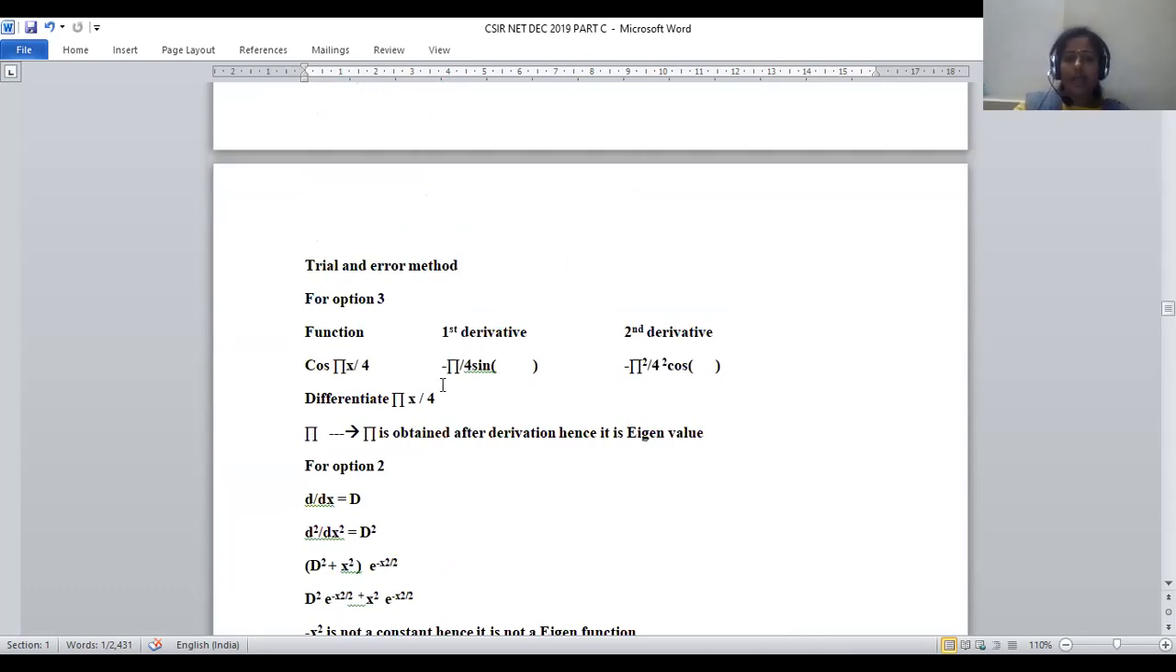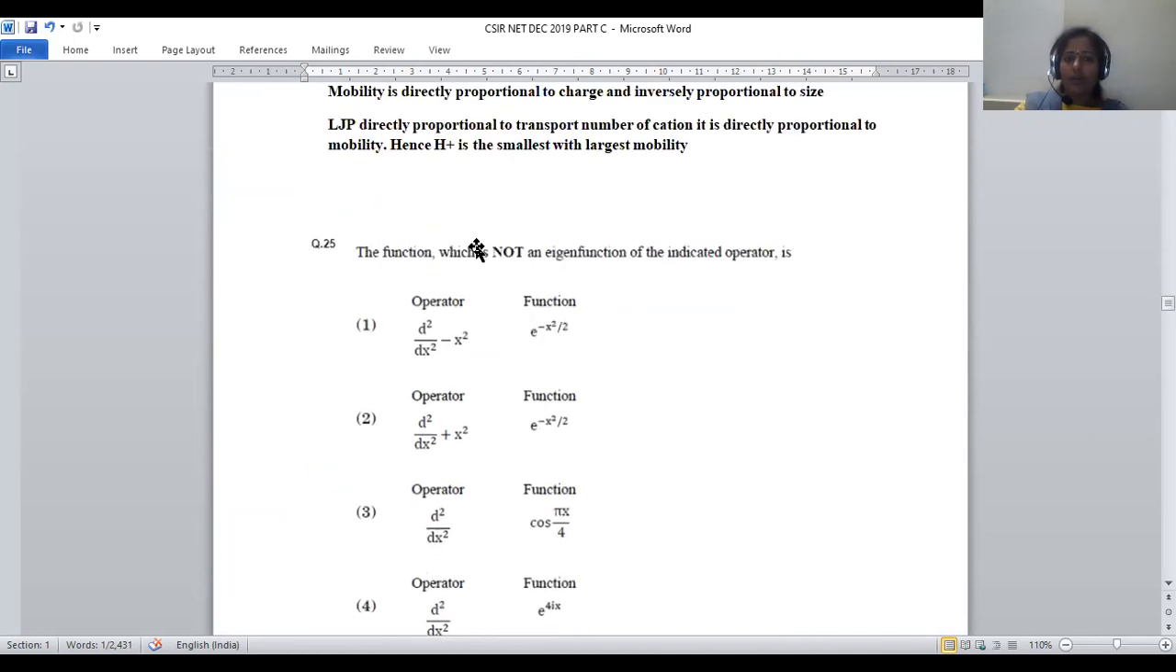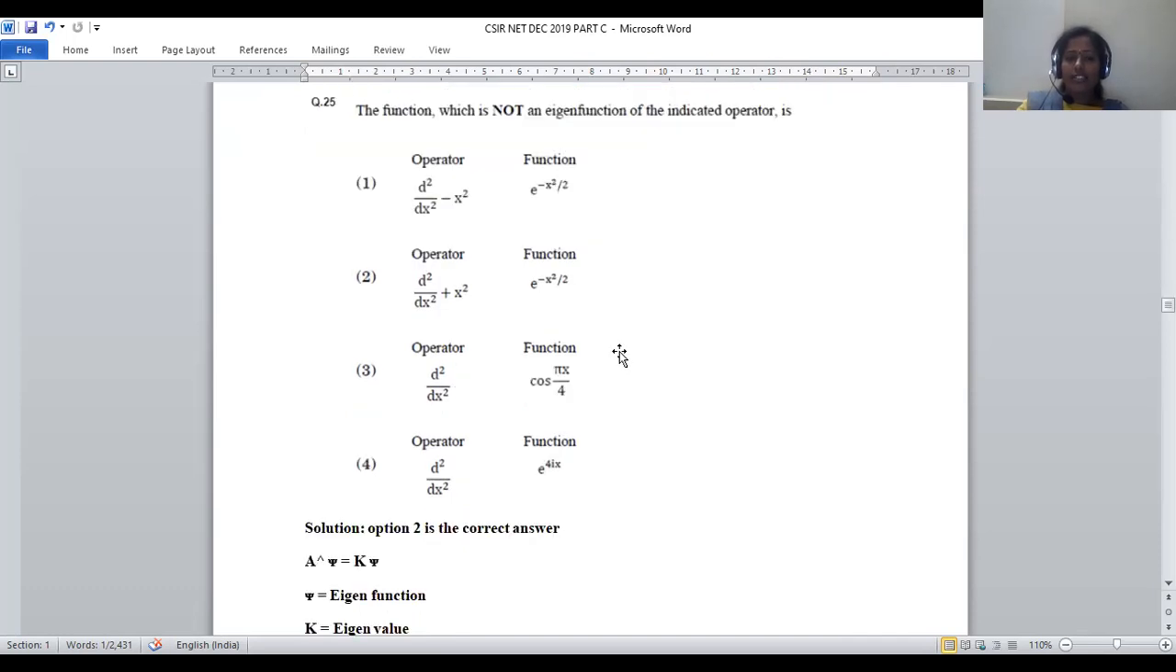The first derivative will be π/4, and the second derivative will be minus π²/4², right? So by differentiating both sides, the function turns back into the original function times a constant. Hence we can say this is a kind of eigenfunction. In the problem, what they mention is to predict which is not an eigenfunction.